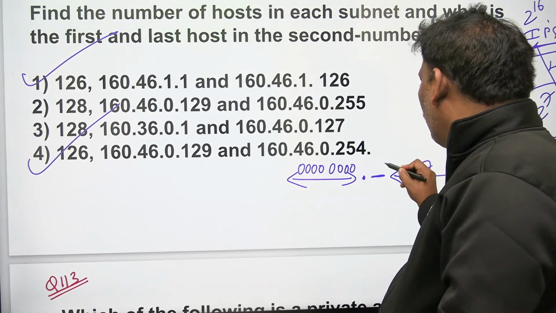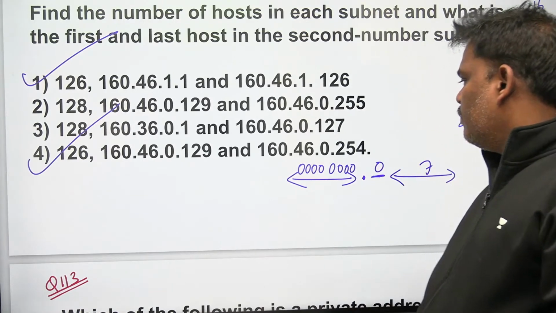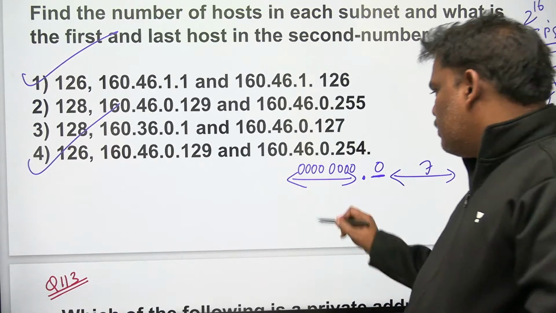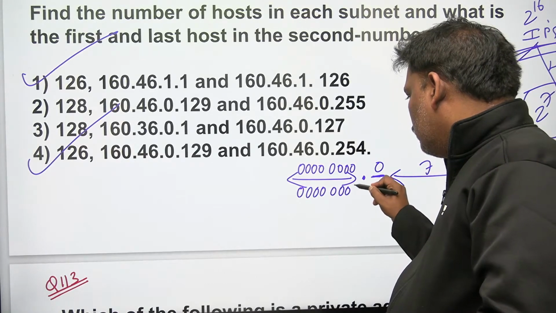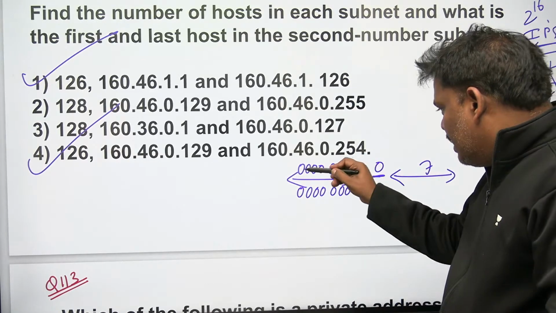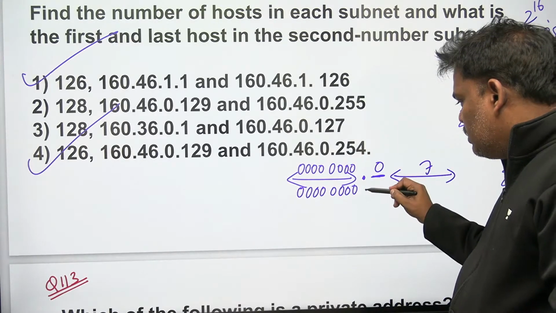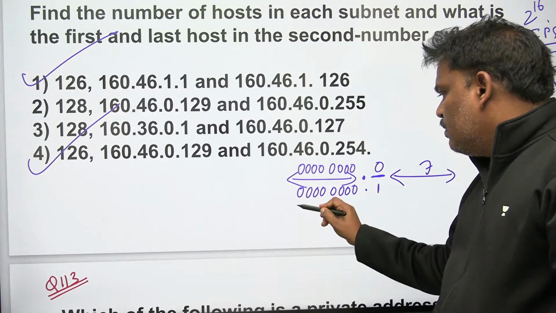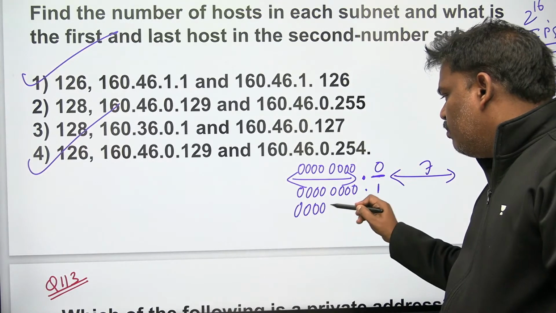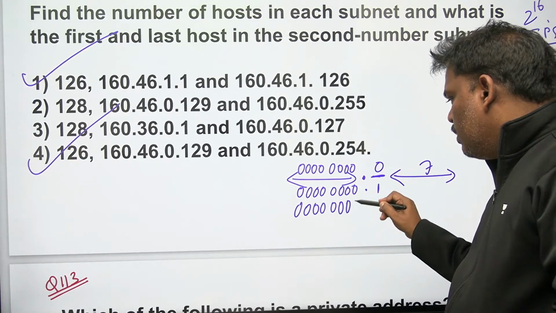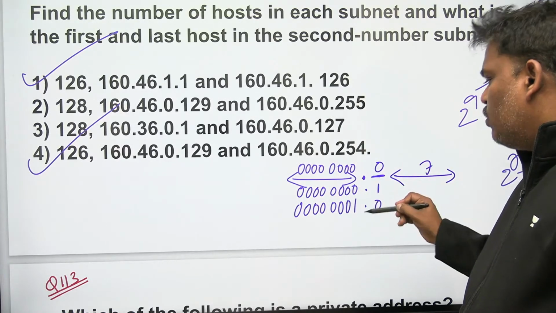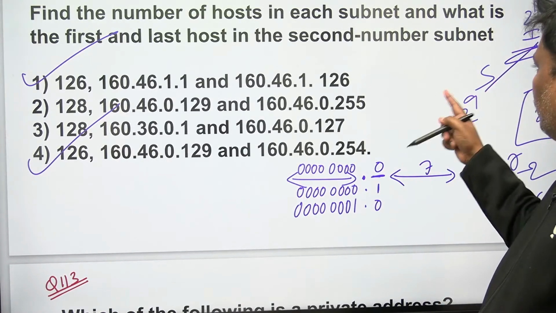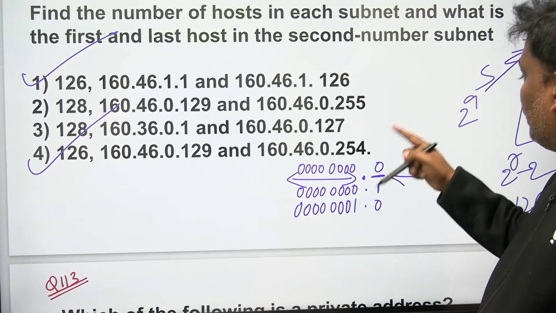I think everyone knows the first number is number 0, then number 1, and number 2 you want. Number 0, number 1, number 2. Number 2 network, number 2 subnet, first and last host.